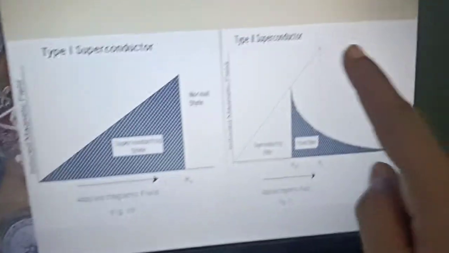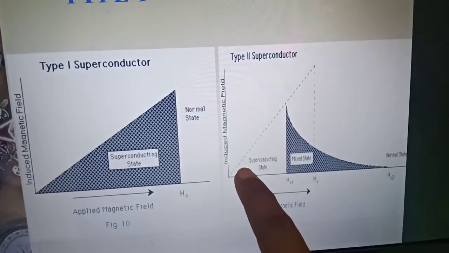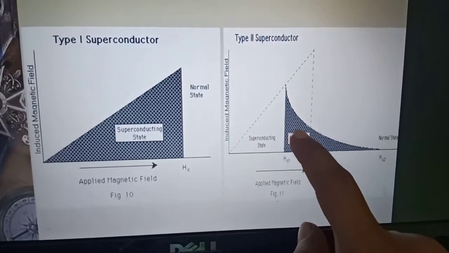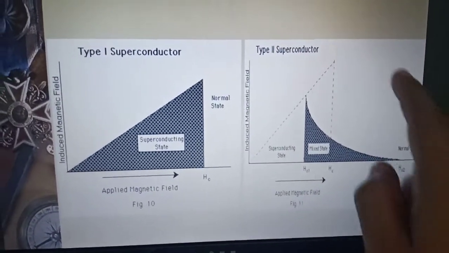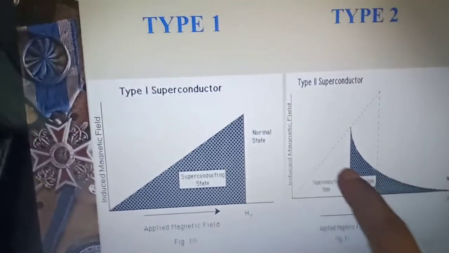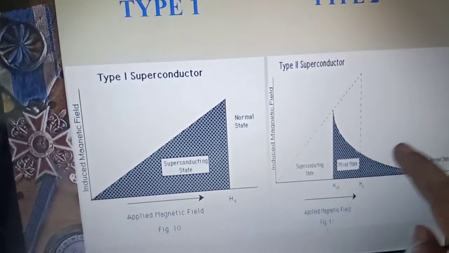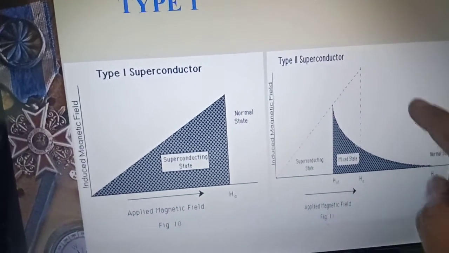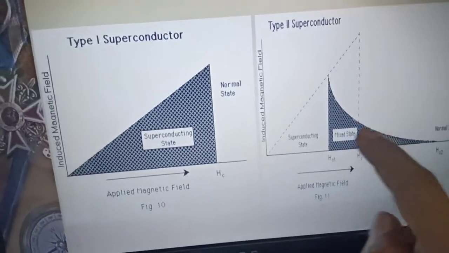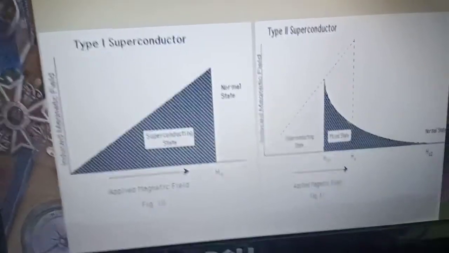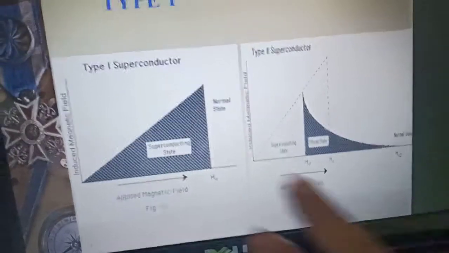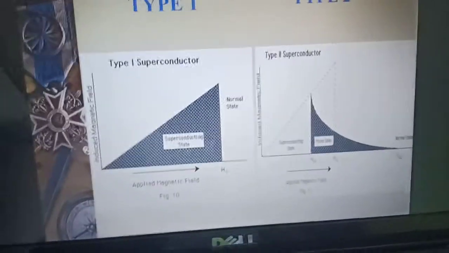But in the type 2 superconductor, there is the superconducting state and the mixed state. This part is again the mixed state, normal and superconducting, because it has two critical fields.